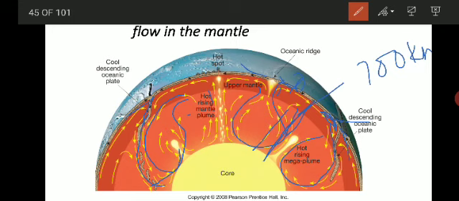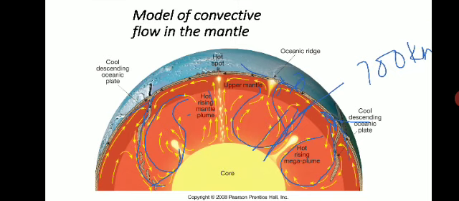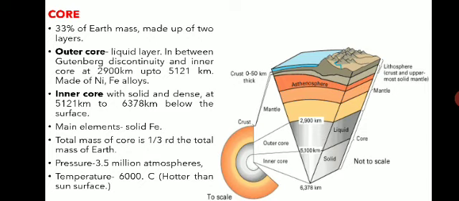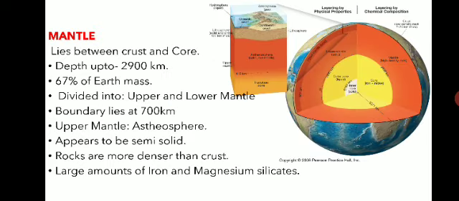Okay, so the density increases from 3.3 at the top of the mantle up to 5.7 at the base of the mantle. So here you can see the mantle, right? It lies between the crust and the core. Okay, it is between the core and the crust.